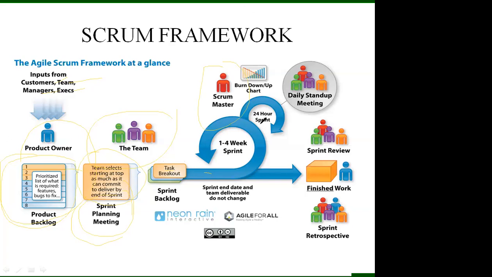How many weeks will be required, or how much work you have completed? All of these are handled by the Scrum Master. In the sprint, we have to hold a daily stand-up meeting with the developers. Then the sprint will review the status of the project, and then it goes to the sprint retrospective.